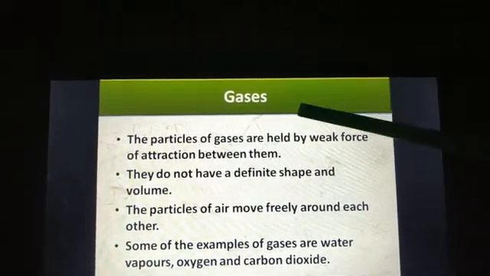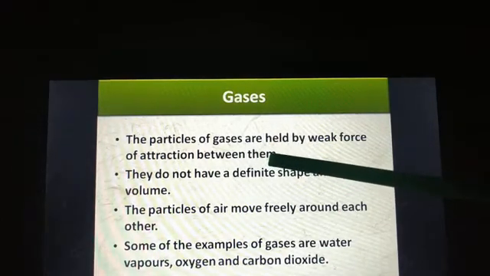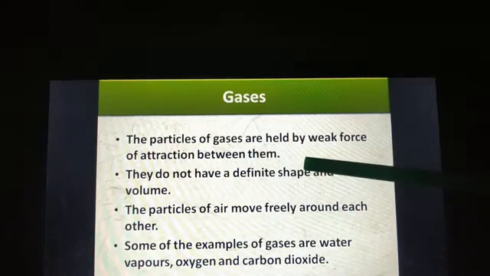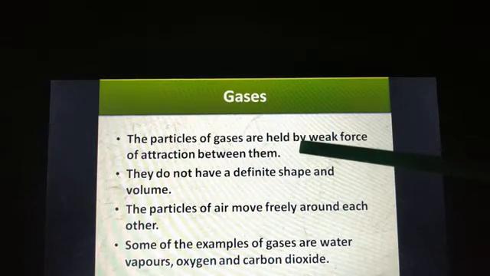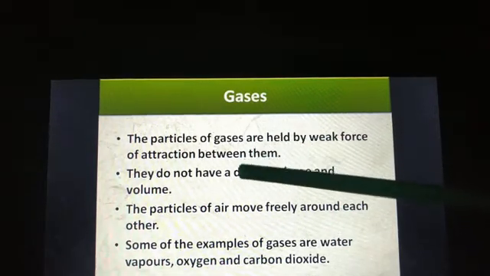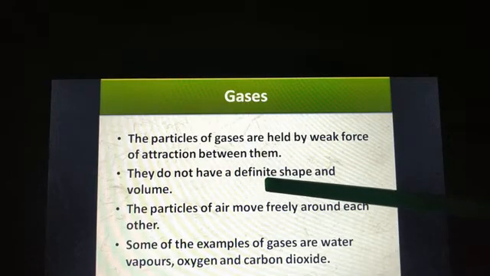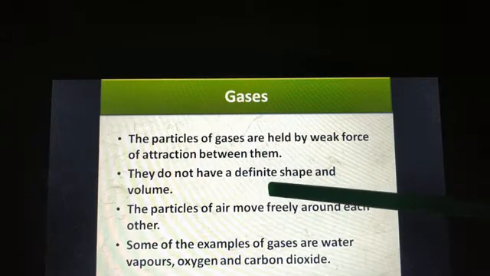Next one is gases. In gases, the particles are held by a very weak force of attraction between them. So in gas, the particles are very loosely packed. The gas particles can move randomly in all directions.